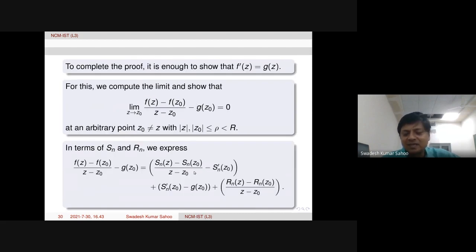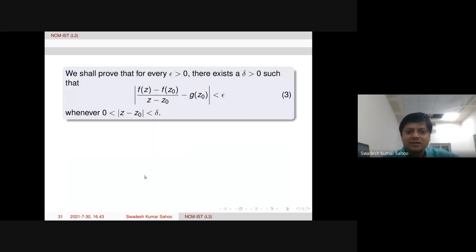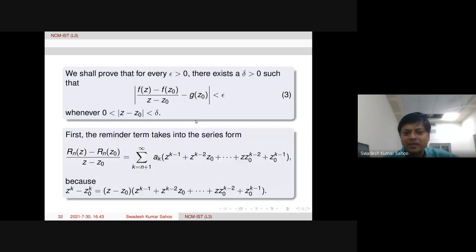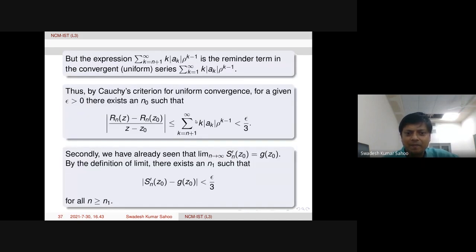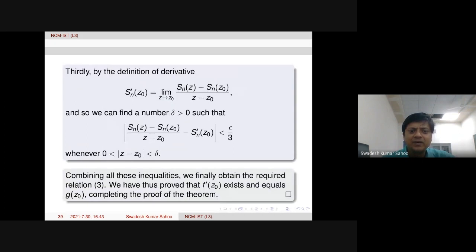Each term in absolute value less than epsilon by 3 we proved, then finally this quantity is less than epsilon. So therefore we have proved that f prime z naught exists, that means it is equal to g z naught. So this completes the proof.